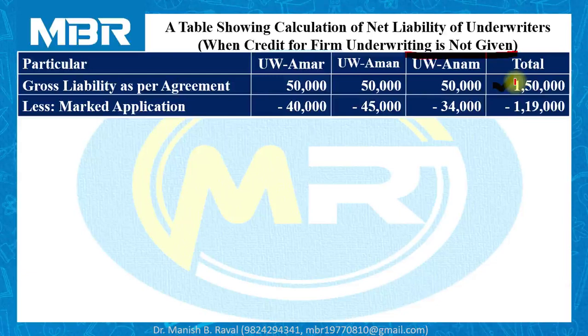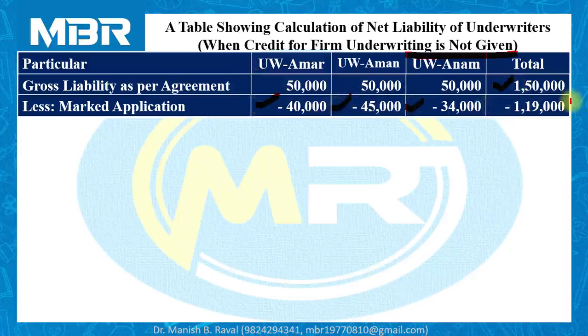It means we have to deduct only marked applications except the applications of firm underwriting. Simply you can check in your question, it is clearly mentioned how many applications were received by the company from the public with the stamp of underwriter Amar, Aman and Anam. It is given in the third column. Marked applications are 40,000, 45,000 and 34,000 for Amar, Aman and Anam respectively.